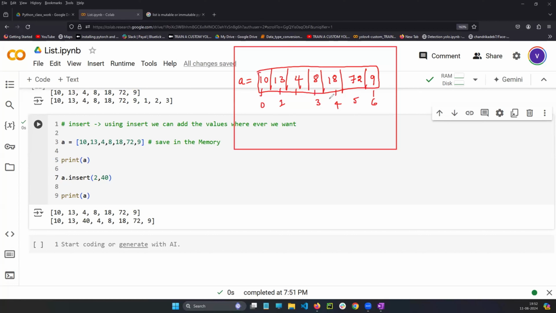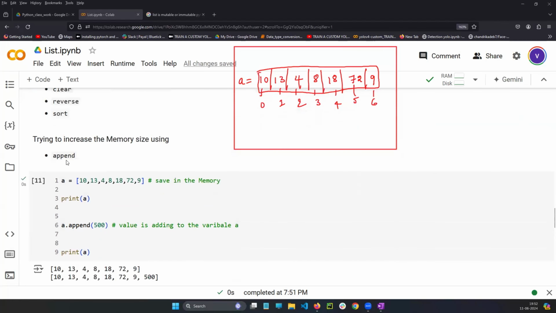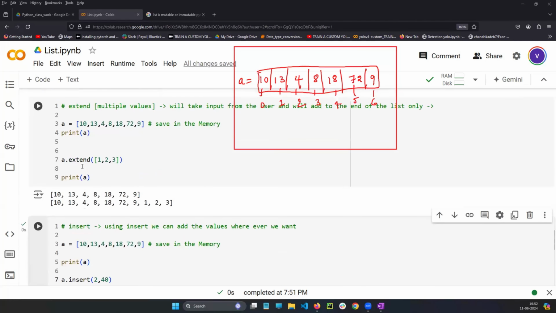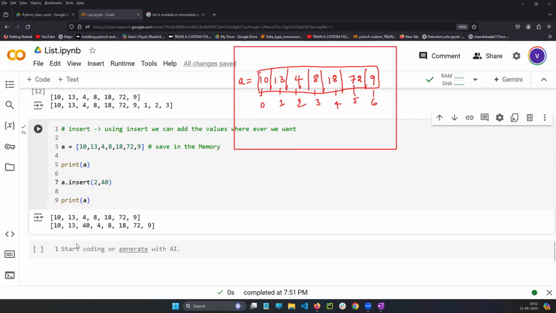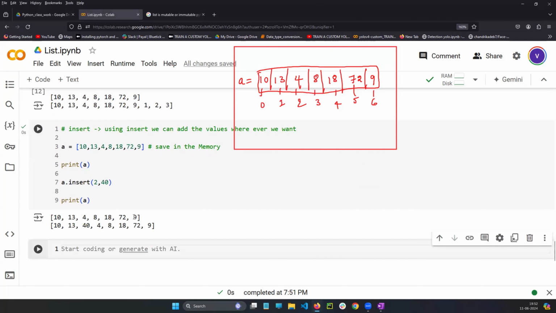Point number 2. Now deletion. Okay, sir, increasing is possible, as you said, with append, extend and insert. You can increase the memory.